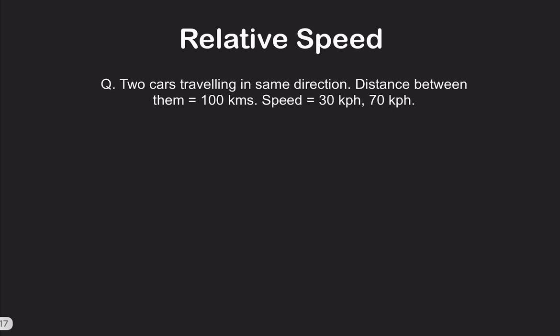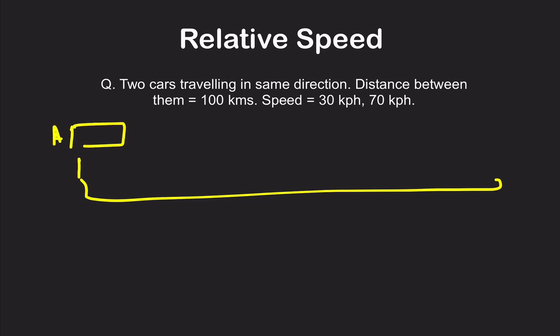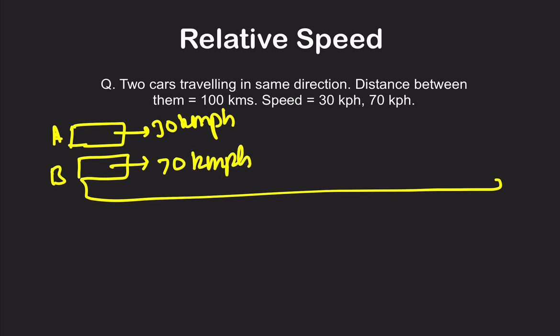Now let's understand using a question. Two cars are traveling in the same direction. This is car A and car B, right? A is going at a speed of 30 km per hour and B is going at a speed of 70 kilometers per hour. At the start, they started from the same point. Now A will cover some distance, B will cover some distance.